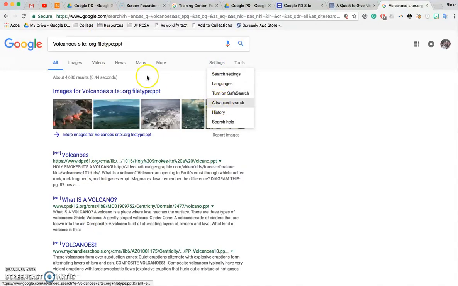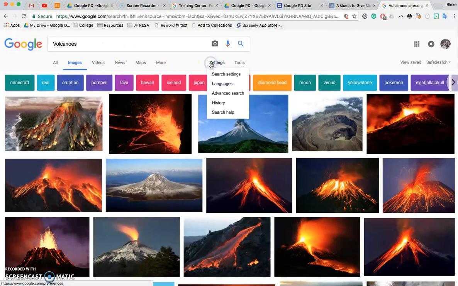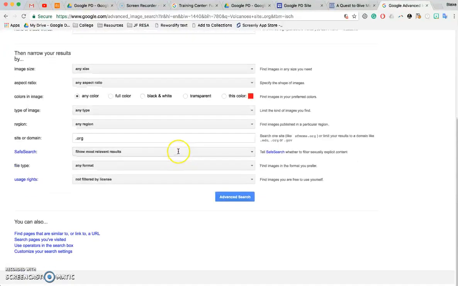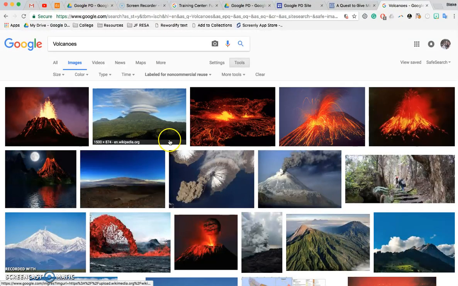Another thing you can do with advanced search is images, and that's really important, especially for copyright issues. So again, you go to advanced search, you'll scroll down, and you want to do free to use or share. Again, I can keep it as a .org, but I can actually get rid of that and do that.